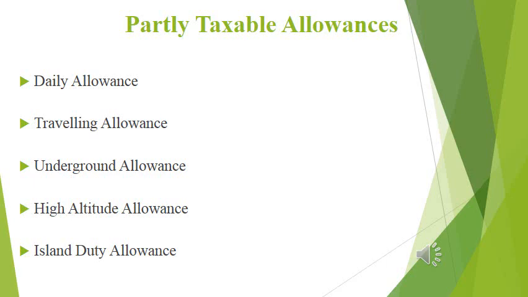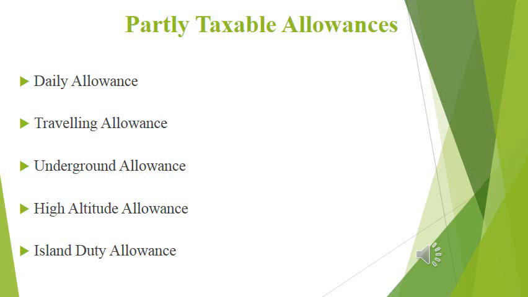Then next one, that is traveling allowance. While we are discussing this term traveling allowance, there are different situations we are using. Traveling allowance spent for tour or official purpose, amount will be exempted and the rest will be taxable. The logic behind is, whatever amount we have received towards traveling allowance, out of this amount, how much amount we have spent towards this official purpose is exempted, and any amount as balance after spending will be taxable.